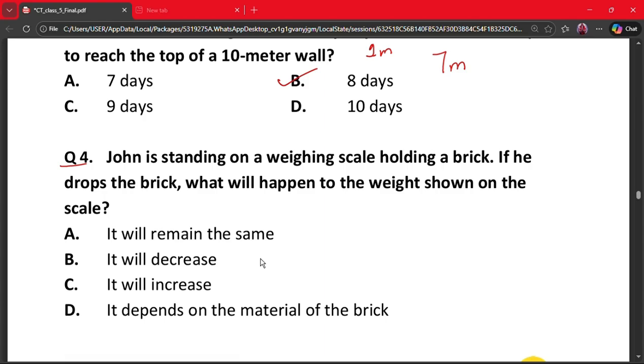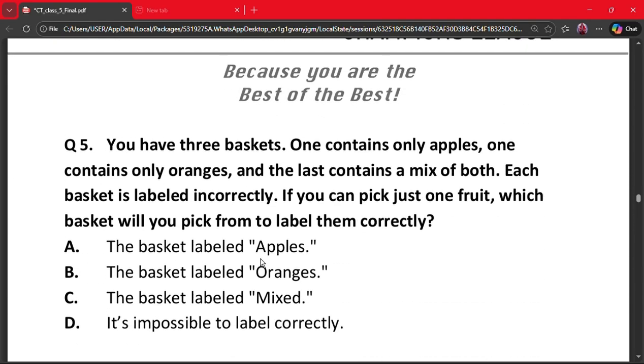So here the correct answer is option B. It will decrease. Why? Because while holding the brick, its weight adds to the scale. After dropping it, that extra force is removed. So the reading decreases. Thus option B is the correct option.